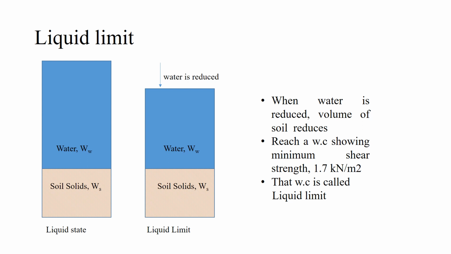Liquid limit. Upon reduction of water, there will be a reduction in the volume of soil. The soil will reach a particular water content at which the soil will start showing minimum shear resistance. The minimum shear strength will be around 1.7 kN per meter squared. That water content is called the liquid limit. Or we can say that the water content at which the soil changes from liquid state to plastic state is called the liquid limit.